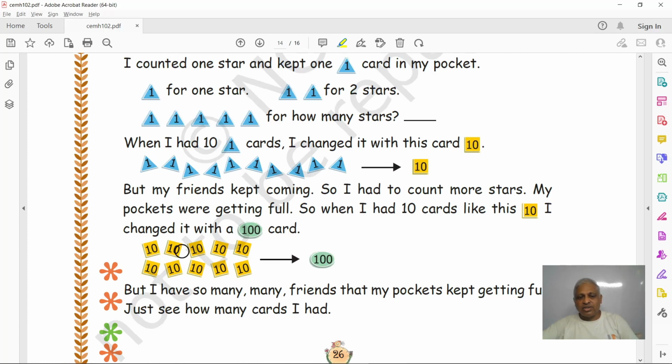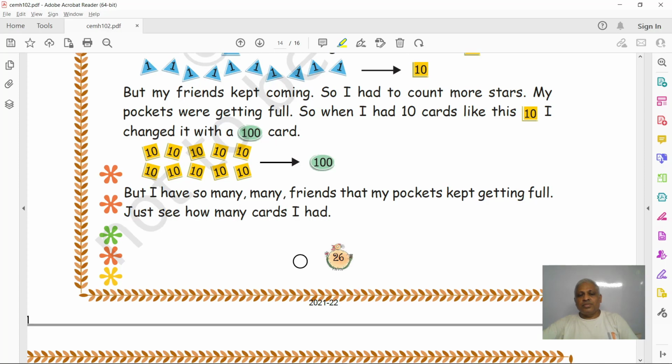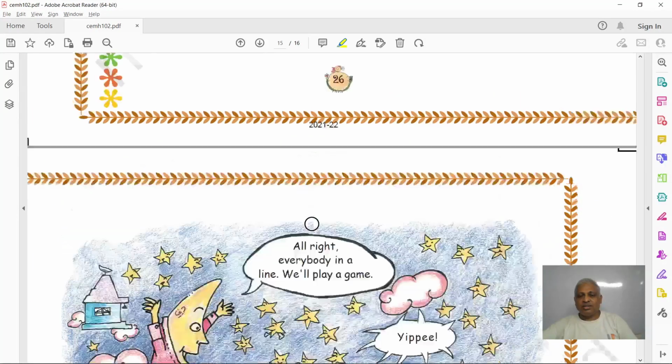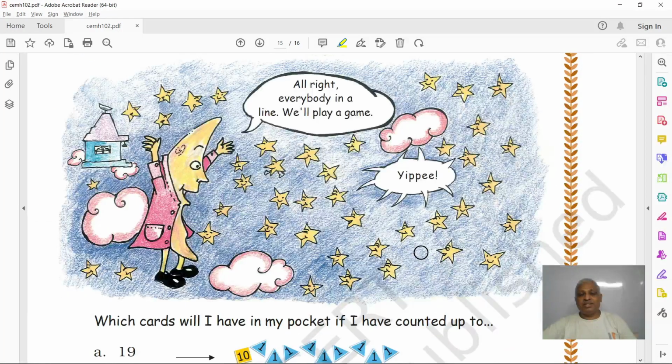Here we have 100, 10 tens are 100. So like that it started counting, and definitely the moon's pockets will be full, right? Because there are so many stars there.